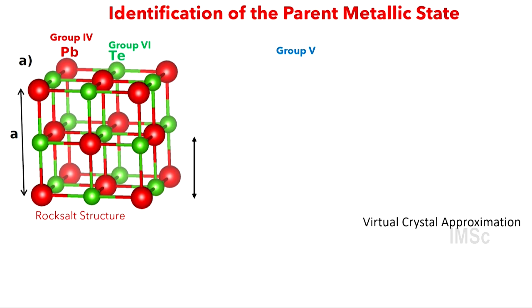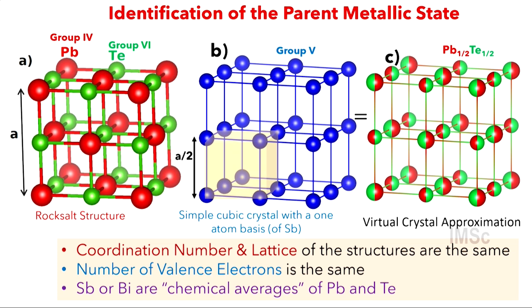Yeah. So our first step is to identify something simpler, which is higher symmetry possibly. That's the way we would like to think about how this bonding comes in. So starting from the structure of lead telluride shown here, this is the sodium chloride structure, rock salt. Yeah. What we do is we replace both red and green atoms by the same atom. And what you get is basically a simple cubic lattice then.